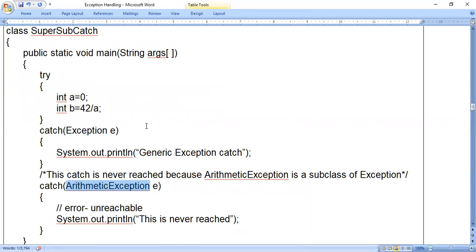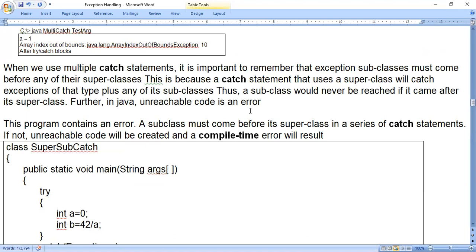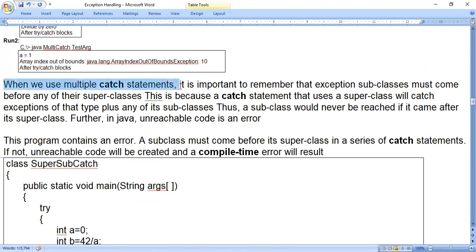So whenever we use multiple catch statements with more than one exception class name, we have to remember that exception subclasses must come before any of the superclasses.